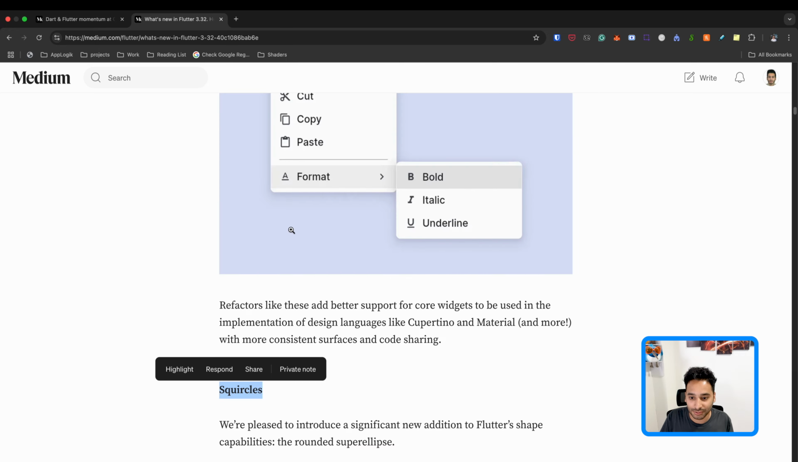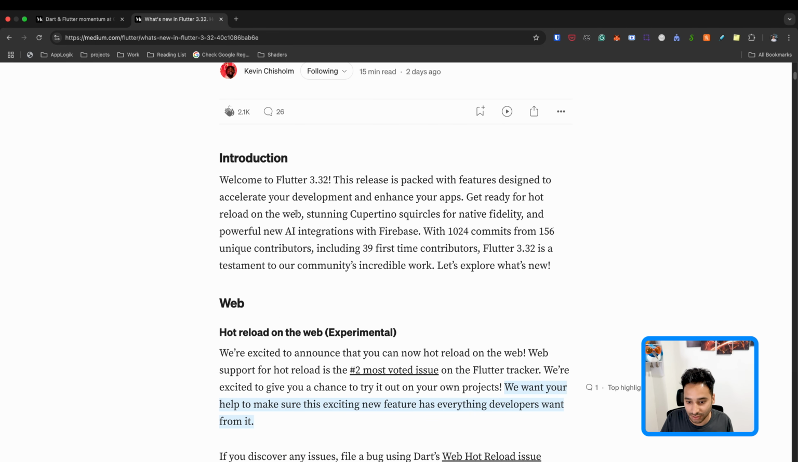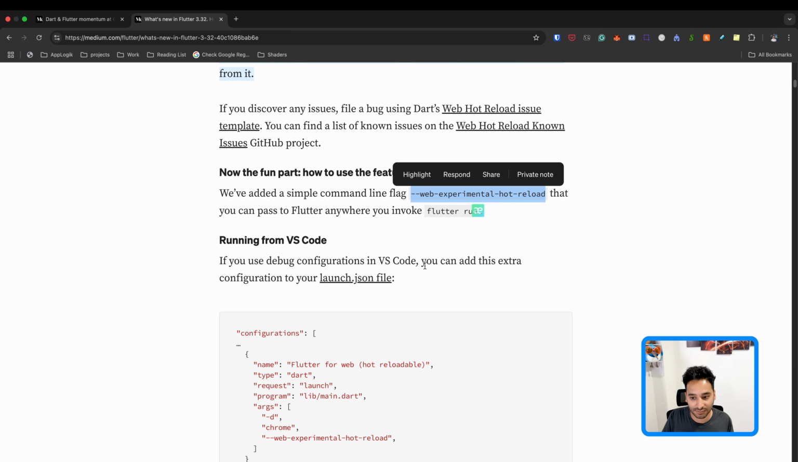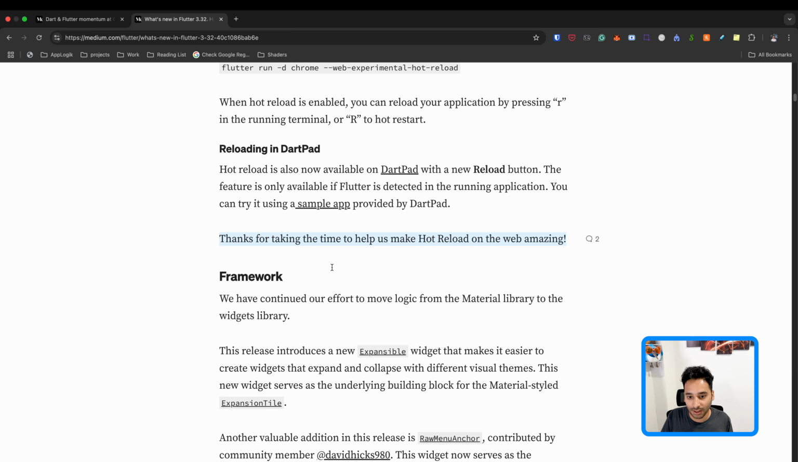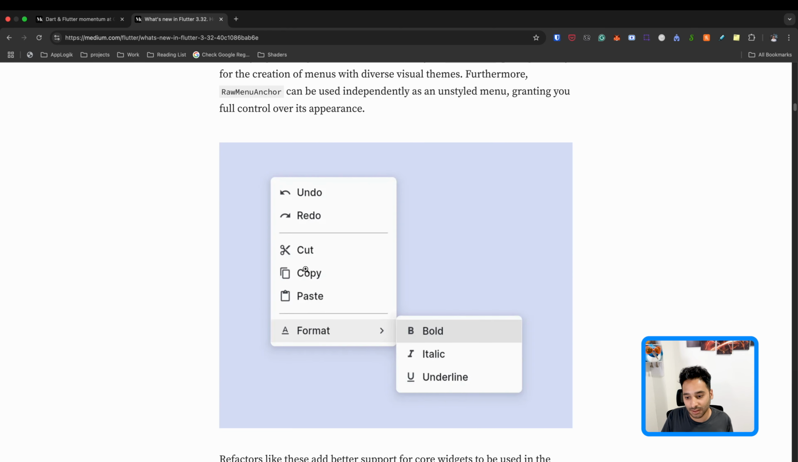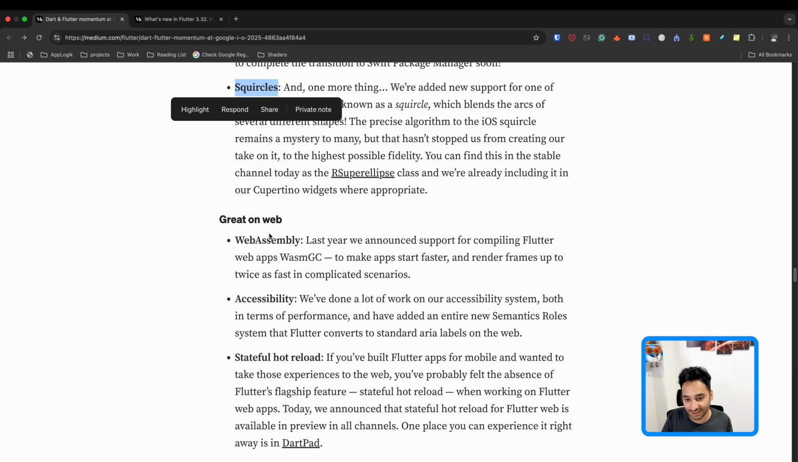As we are in this article, I'm going to show you what we have from the top. For the web, this is the flag that I was talking about. If you want to use the experimental hot reload, you can add this flag to the flutter run command, or you can do it in your launch.json in VS Code. It is also available in DartPad, so you can already use hot reload in DartPad. Let's continue to the first article.